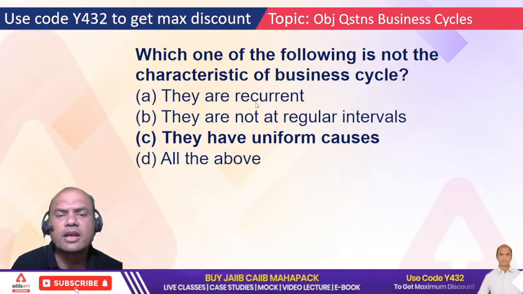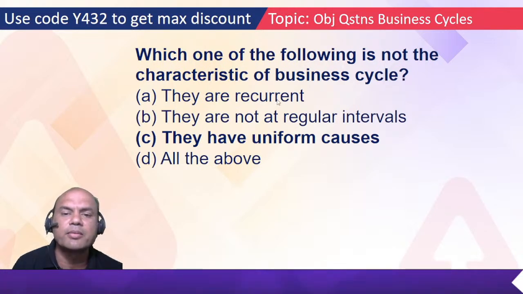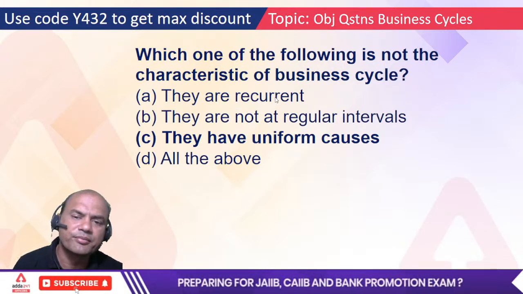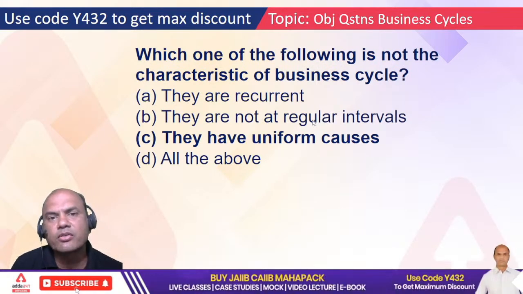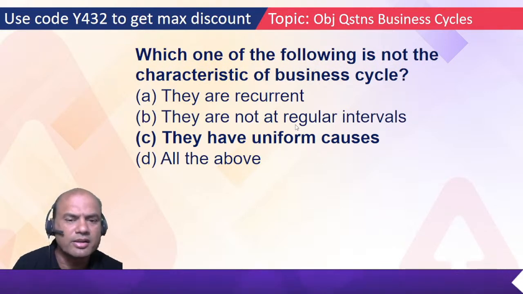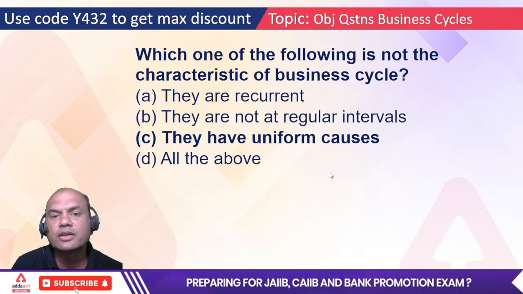Okay. Remaining things are okay. Recurrent. Every time a business boom comes, every time recession comes, depression comes, right? Not at regular intervals. Everyone knows. Can you predict up to what time prosperity will be there, up to what time depression will be there? You can't. So they don't have uniform causes. That's the right answer.